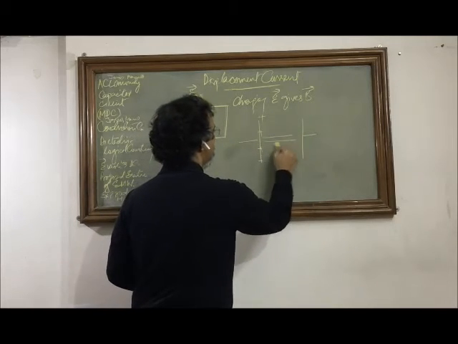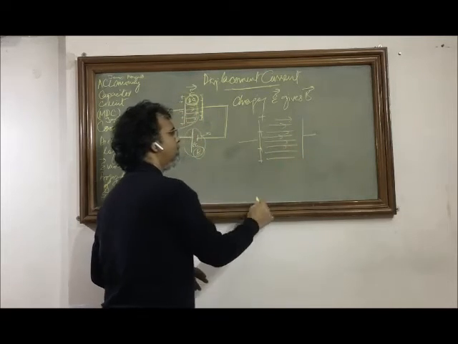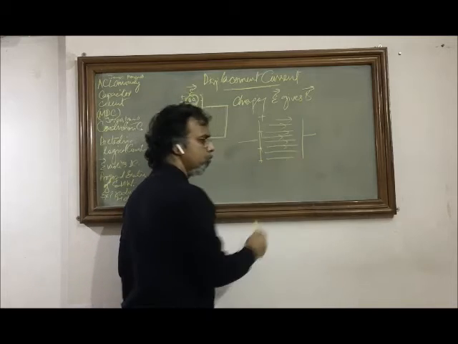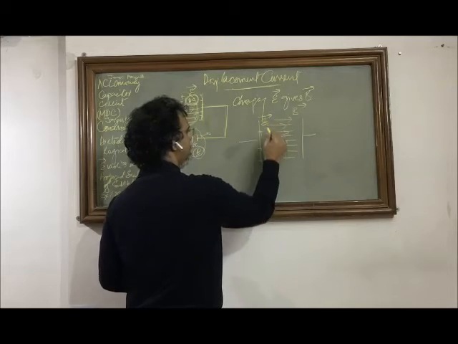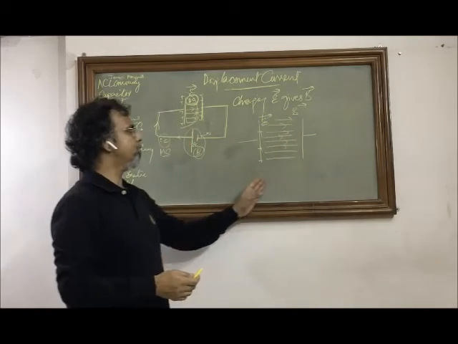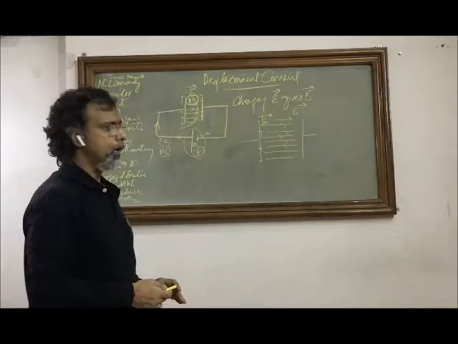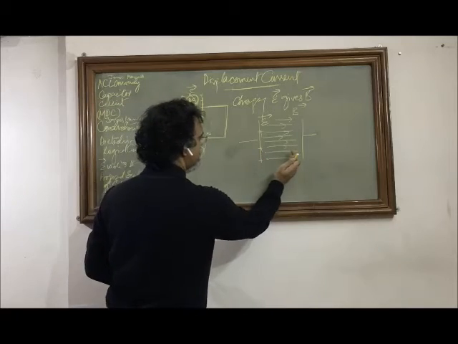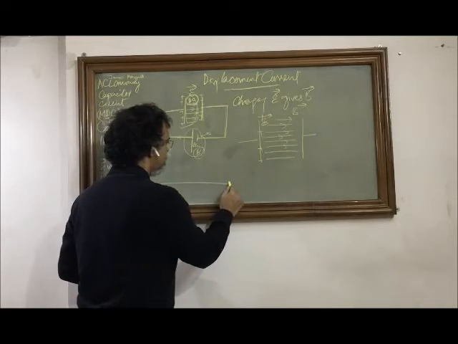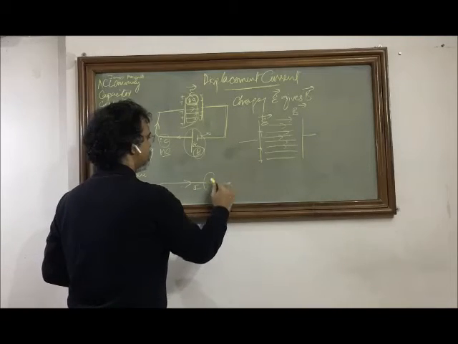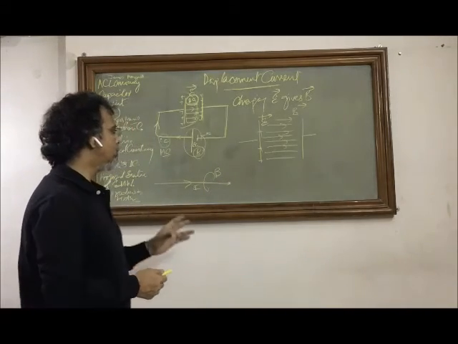He further observed that this capacitor plate has an electric field in between, and this electric field which is changing in space gives rise to a magnetic field. So there is an electric field in the dielectric, that is in between these two capacitor field plates, and this electric field gives rise to a magnetic field. Now, if this change in electric field gives rise to a magnetic field, this is almost similar to a current in a conductor that gives rise to a magnetic field, that was observed by Oersted and experimentally proved also.